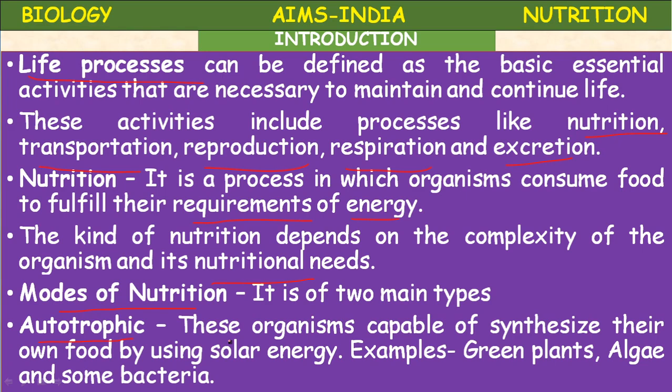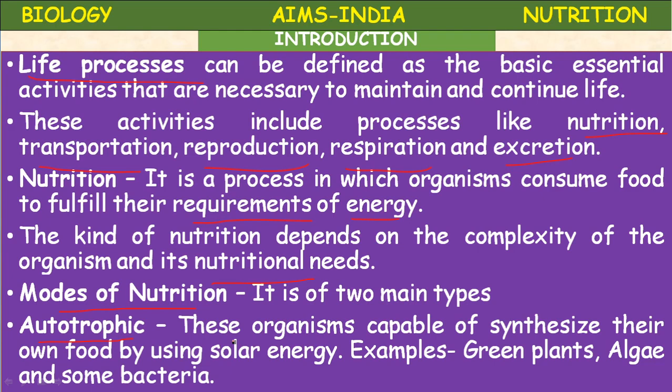So we begin our lesson with a question. How do heterotrophs get their food? How do autotrophs get their food? Let us study autotrophic and heterotrophic modes of nutrition and find out why most plants are called autotrophs.